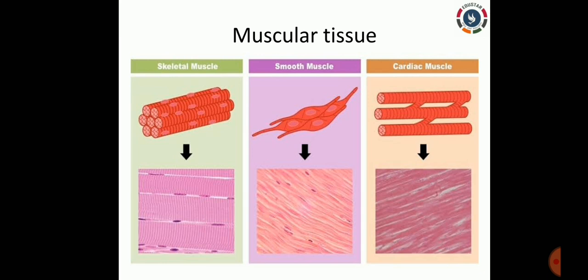Okay, so do you think all the muscles are the same? No. Muscles come in various types, depending on their function. So do you think the muscle in our stomach is different from the muscle present in our biceps? Of course, they are different. So we have three major categories of muscles which are called striated muscle, smooth muscle, and cardiac muscle. The skeletal muscle is otherwise called striated muscle. Okay. So first let us see about the skeletal muscle.